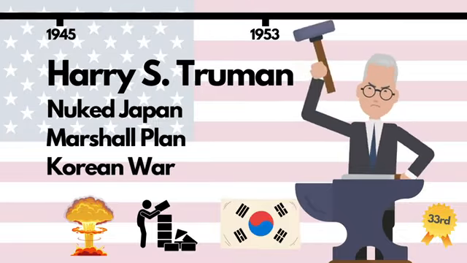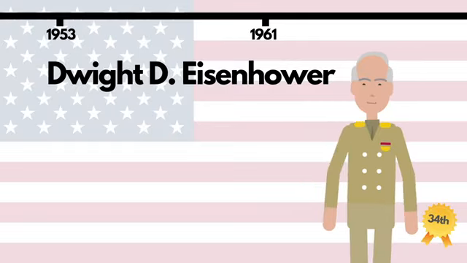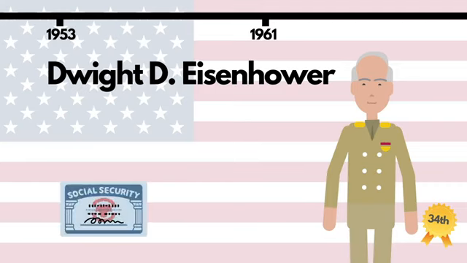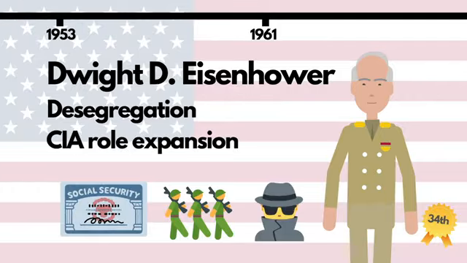A former US Army general, Eisenhower had helped to oversee victory in Europe against the German Nazi regime, before serving as the first ever commander of NATO. Ike, as he was styled, supported the working man by reinforcing and even expanding Roosevelt's New Deal, and he also sent troops to the southern states to enforce the desegregation of schools. In foreign affairs, he ended the Korean War, but beefed up the fight against communism by giving the CIA a free hand in disrupting the domestic affairs of unfriendly foreign countries.